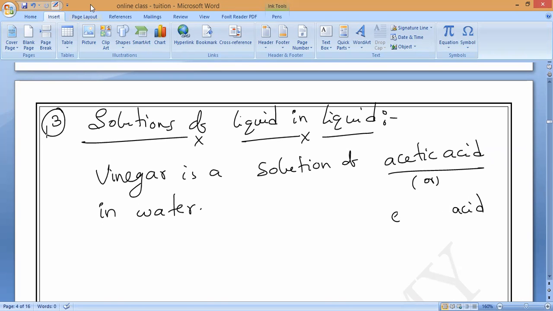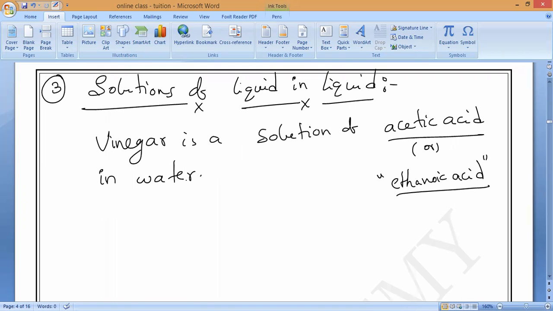So this is an example of liquid in liquid. The best example is vinegar. Vinegar is a solution of acetic acid or ethanoic acid in water. Will you be able to remember, all of you? So it is an example of a liquid in liquid type of solution.